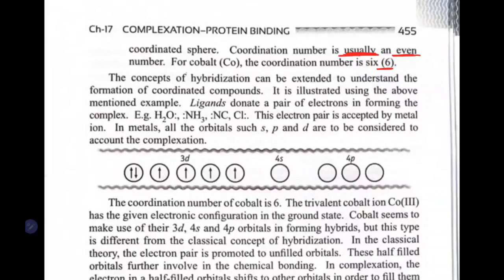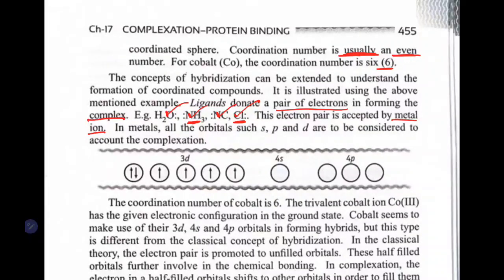Now we will see the concept of hybridization, how the complex is going to form, and how it is different from the classical theory of valencies. Let's take the cobalt complex from before. Ligands donate a lone pair of electrons in forming the complex. Examples of ligands are H2O, NH3, CN and Cl. In our complex, we have Cl and NH3 as ligands. This electron pair is accepted by the metal ion.